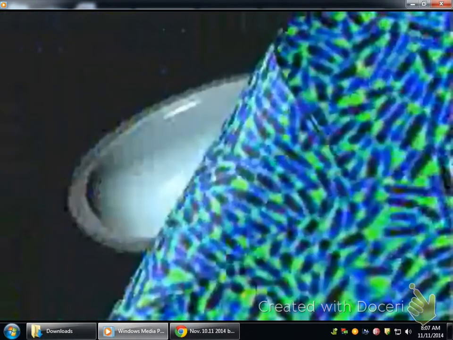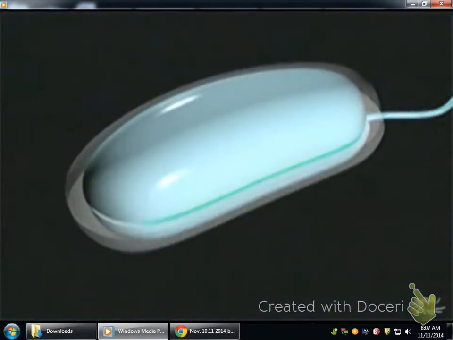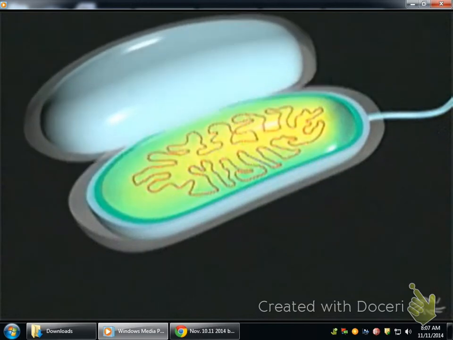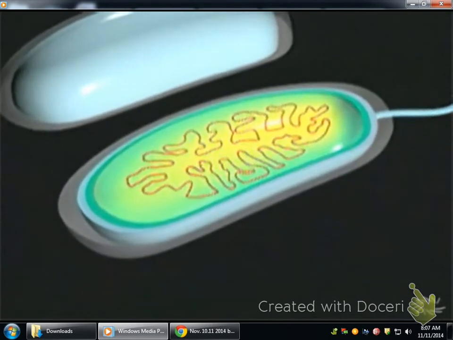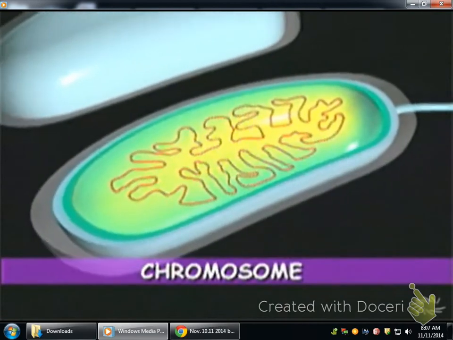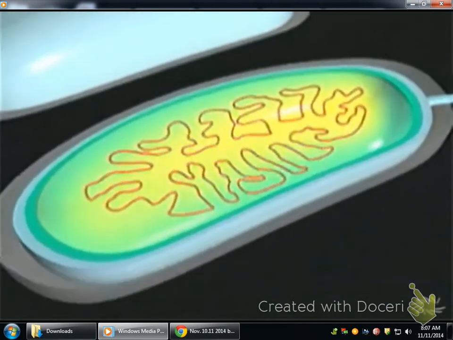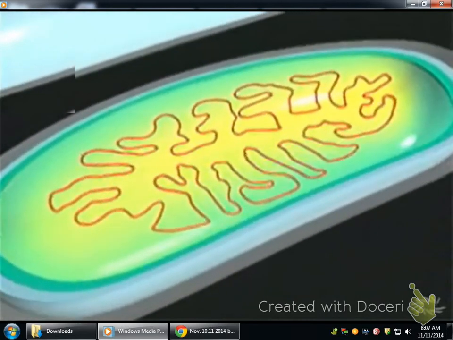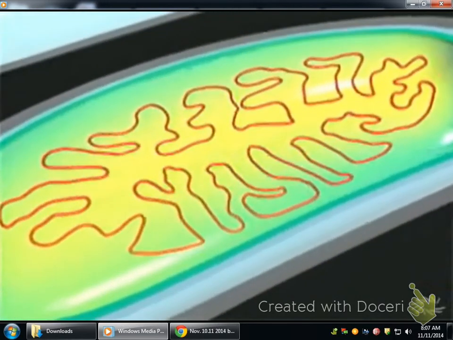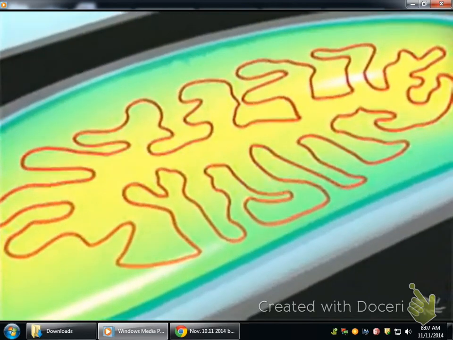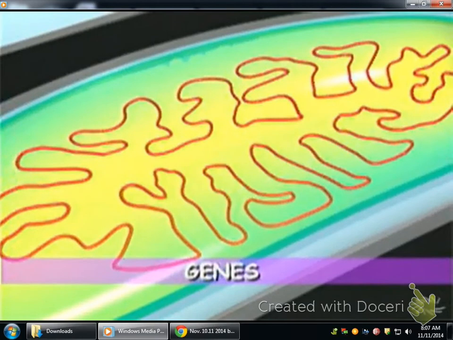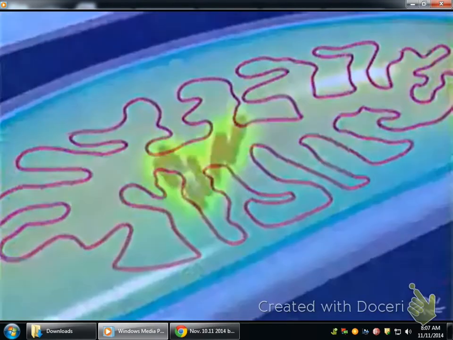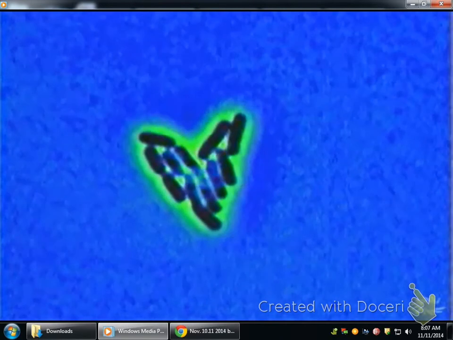To find out, let's split this model of a bacterium in two. The inside of a bacterium is filled with a jelly-like fluid. Located within this fluid is a thin, ribbon-like loop called a chromosome, shown here in red. The chromosome carries information controlling all the cell's activities, including reproduction. There are hundreds of separate bits of information on the chromosome. They are referred to as genes. So when a bacterium reproduces, it is actually following hundreds of separate instructions, or genes.